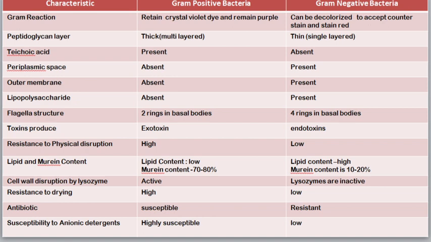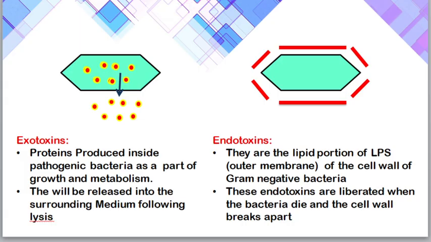Next is teichoic acid. Teichoic acid is present in the cell wall of gram-positive bacteria, but absent in the cell wall of gram-negative bacteria. Next, periplasmic space, outer membrane, and lipopolysaccharide are absent in gram-positive bacteria, but they are present in gram-negative bacteria. Next is with regard to flagellar structure. With regard to the flagella of gram-positive bacteria, 2 rings are present in the basal body, whereas in gram-negative bacteria, 4 rings are present in the basal body.